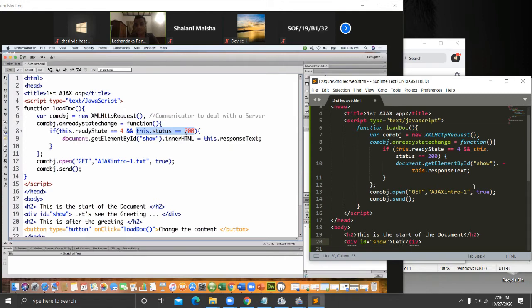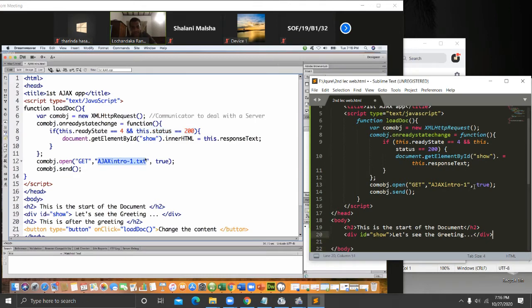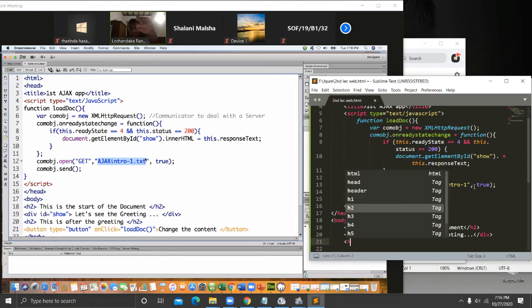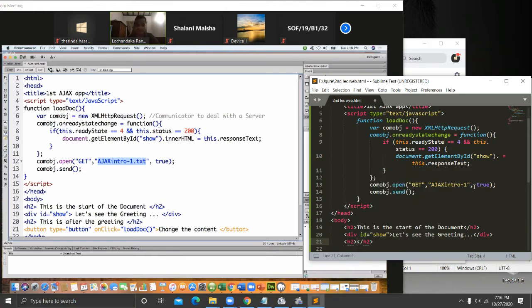Ready state 4 means you have hit the server, you have called that particular target object, and you got and received the data.